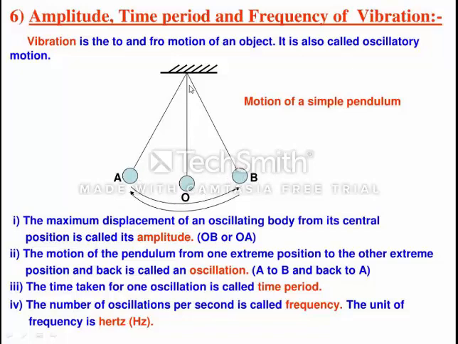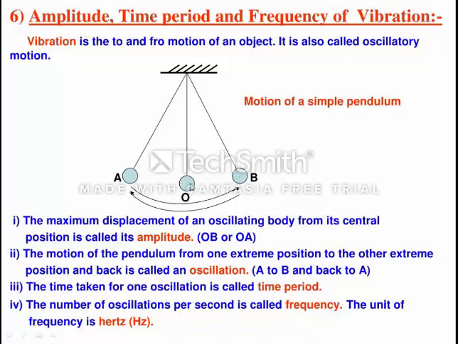Here we are taking a simple pendulum O, and we are giving this simple pendulum a small jerk. So what is happening? The simple pendulum will move from this O position, first to A position, or if we give a jerk this side, then it will move to B position.